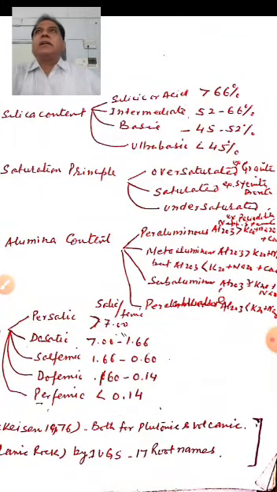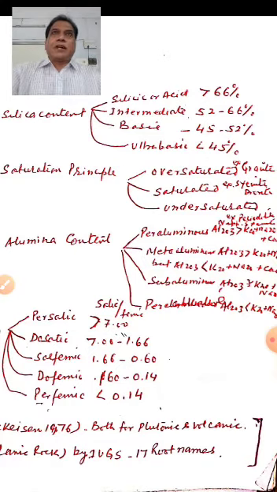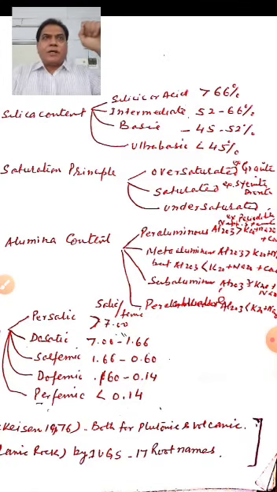In such rocks, what will be reflected in the form of mineralogy? We will have soda pyroxene, soda amphibole. Alkali amphiboles, names you must be knowing, arfvedsonite, riebeckite, these are alkali amphiboles. Whereas as far as alkali pyroxenes are concerned, aegirine, acmite. So such will be the nature of the essential minerals in that rock, because the chemical composition will be reflected in minerals. They will not have the normal ones; they will have sodic or alkalic pyroxenes and amphiboles.